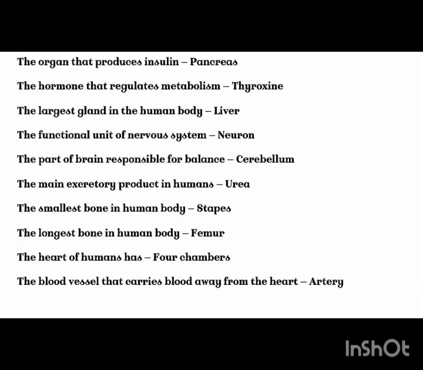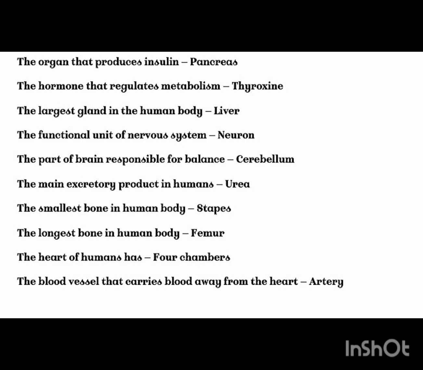The hormone that regulates metabolism, thyroxine. The largest gland in the human body, liver. The functional unit of nervous system, neuron. The part of brain responsible for balance, cerebellum. The main excretory product in humans, urea. The smallest bone in human body, stapes. The longest bone in human body, femur.